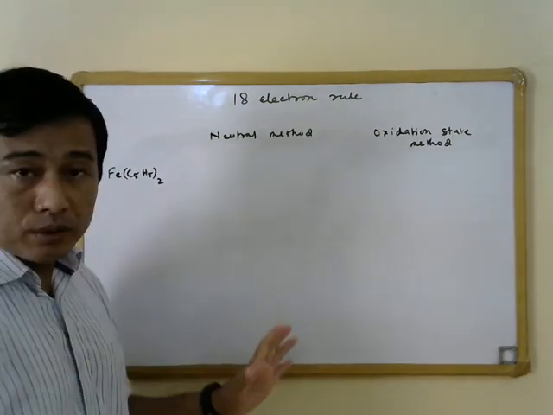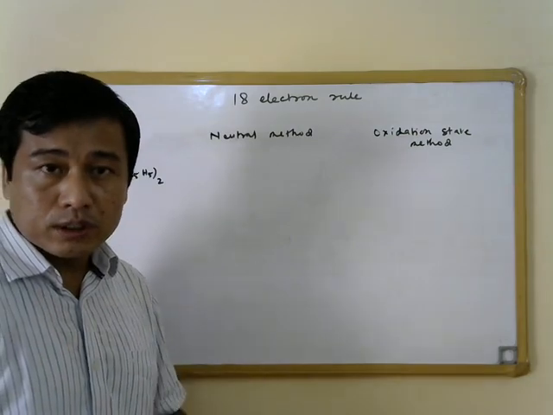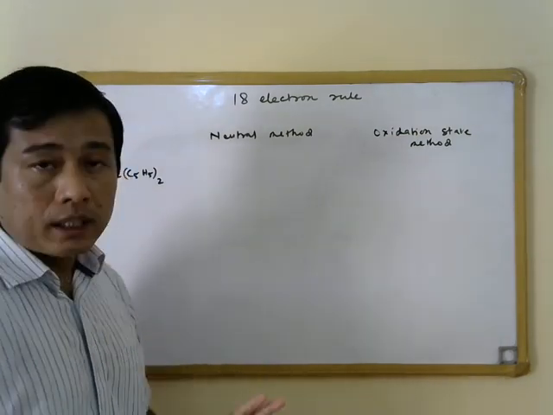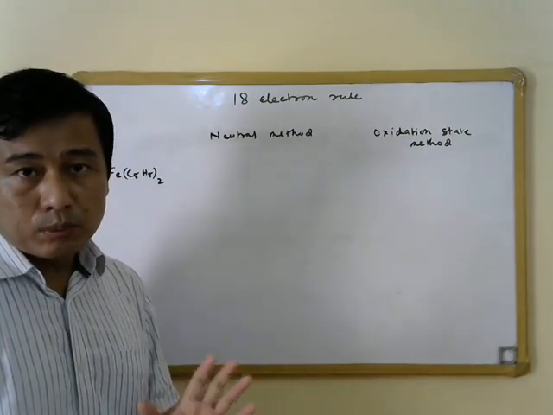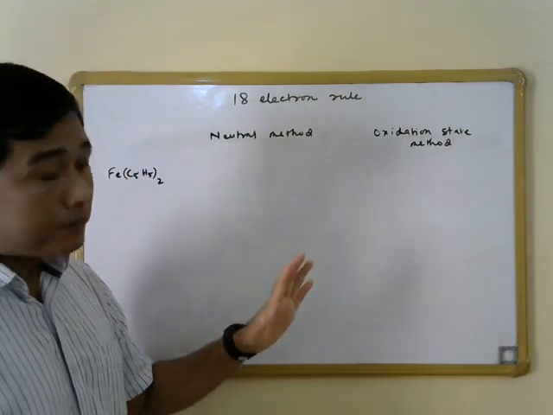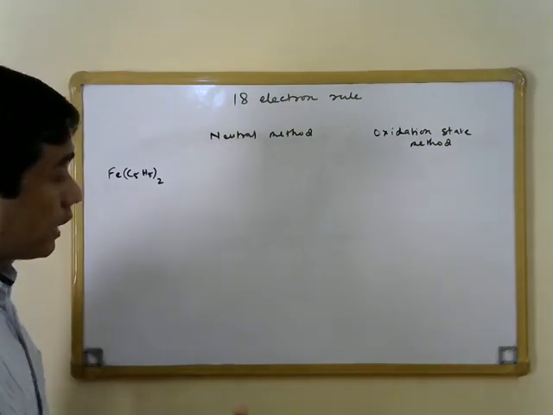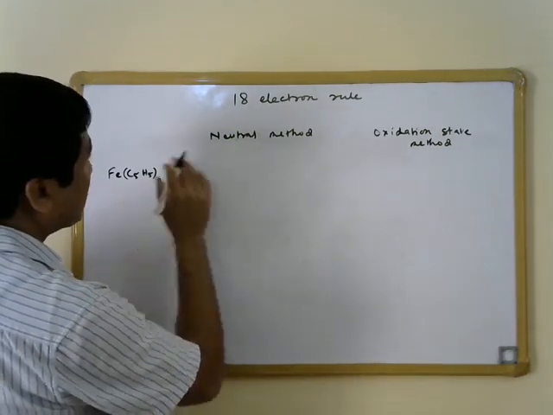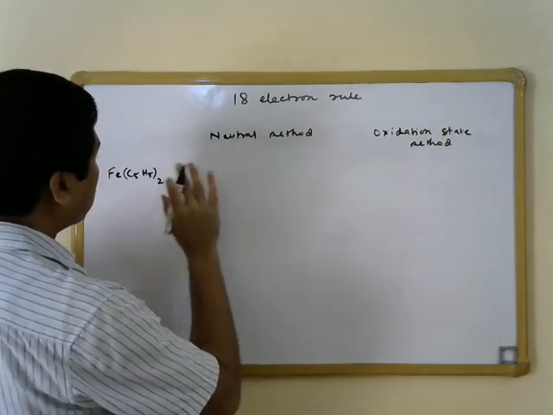In the neutral method, we have to ignore the oxidation state of the metal and the charge on the ligand, or otherwise, if we mix this up, there is going to be an error in the electron counting. So let us do this by using the neutral method of electron counting first.